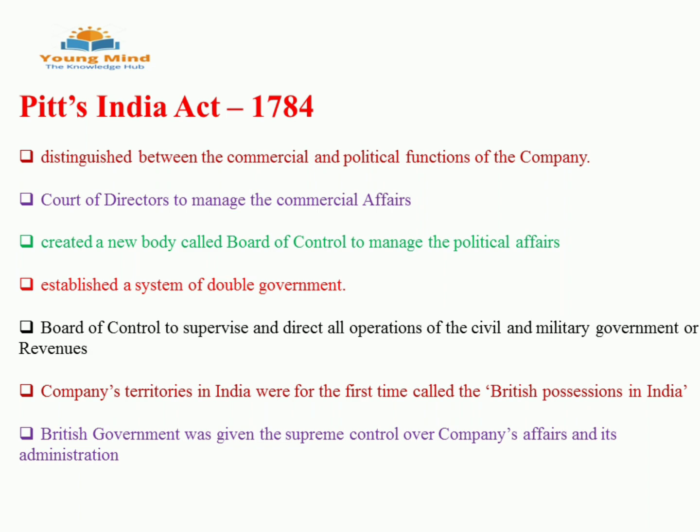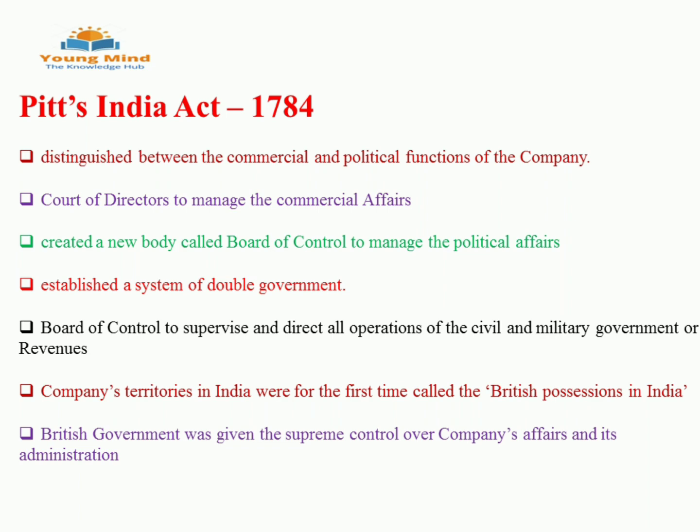Now double government is established. First one is East India Company, the second one is the British government, which is controlling East India Company in a different way. Here, the Board of Control is supervising all the operations of the civil and military government and revenues, and the Board of Control is managing political affairs. In that, it gets civil and military both.